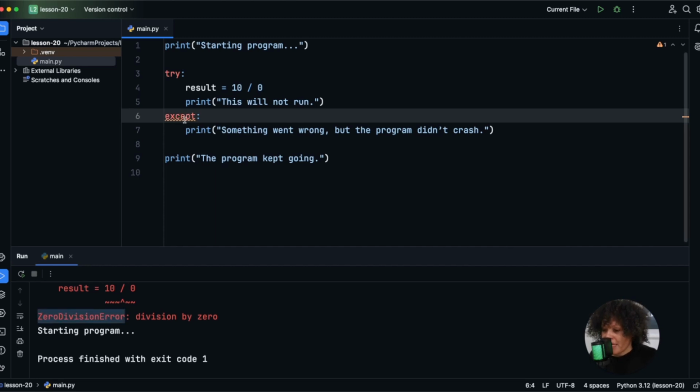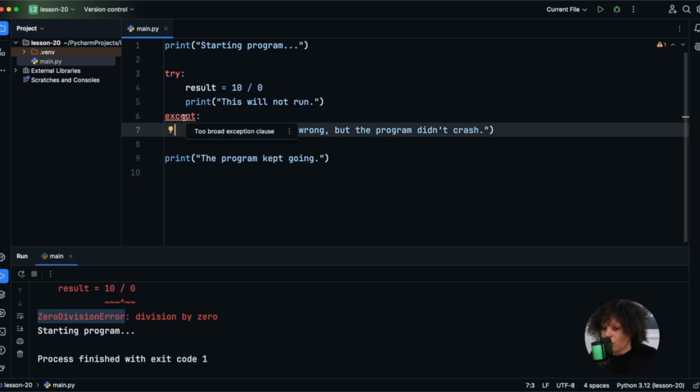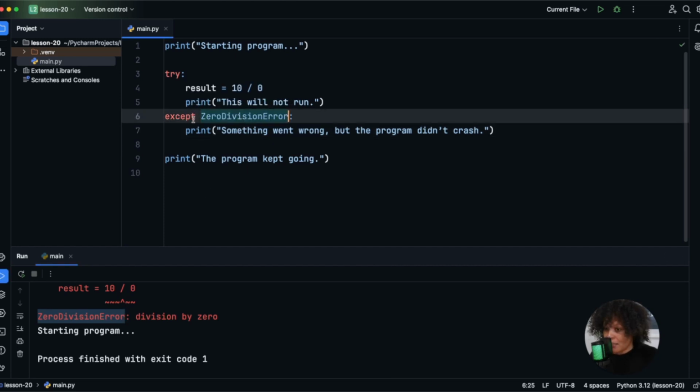As you can see, inside of this except, our IDE is giving us a little bit of a warning that we're making a mistake. As we can see, that squiggly line. And what it says is too broad of an exception clause. So right now, we're just starting with the except for now, just to learn the shape of error handling. But as you grow, you're going to be using specific errors like FileNotFoundError or ValueError, or in this case, ZeroDivisionError. And you would put it right next to this. And you see that goes away, okay?